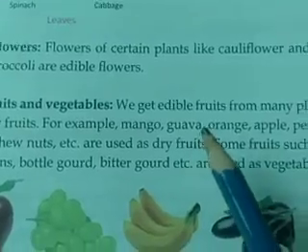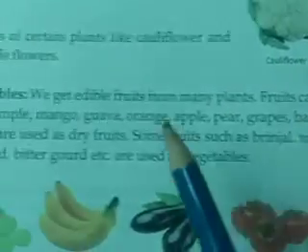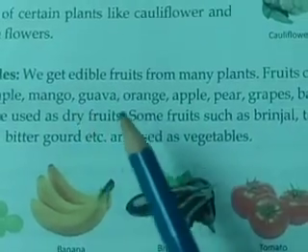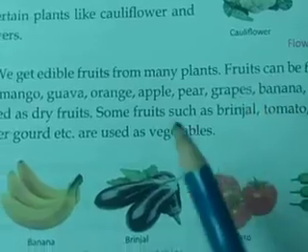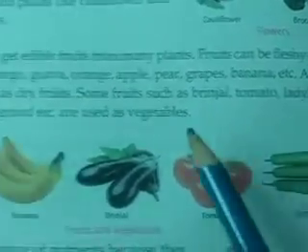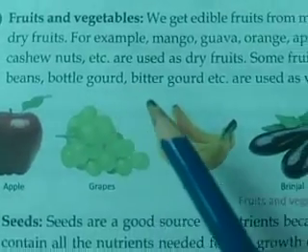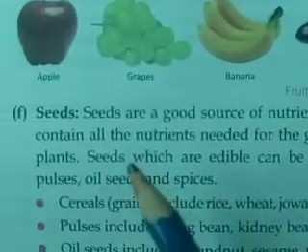Fruits and vegetables. We get edible fruits from many plants. Fruits can be fleshy fruits or dry fruits. Fleshy fruits are mango, guava, orange, apple, pear, grapes, banana. And dry fruits are cashew nuts and almonds. Some fruits such as brinjal, tomato, lady's finger, beans, bottle gourd, bitter gourd, etc. are used as vegetables.